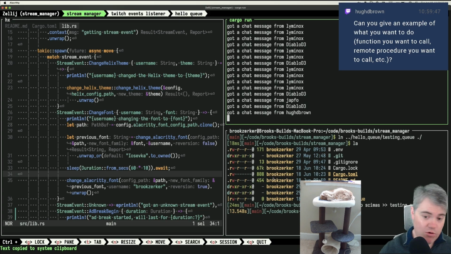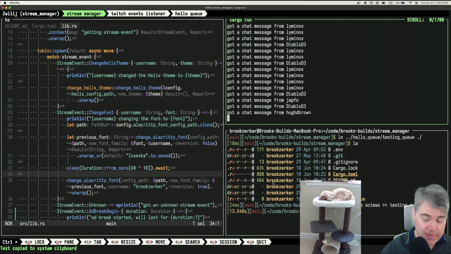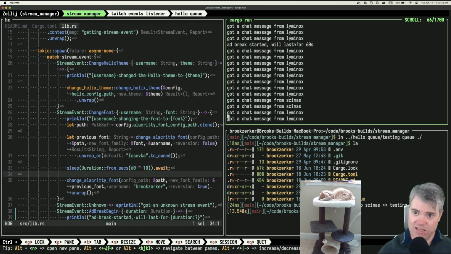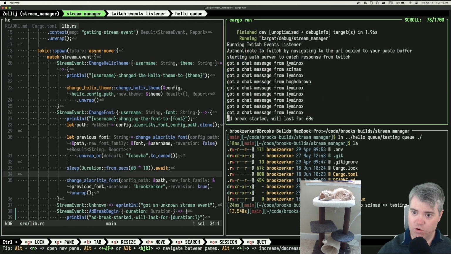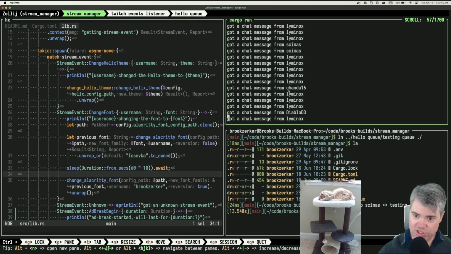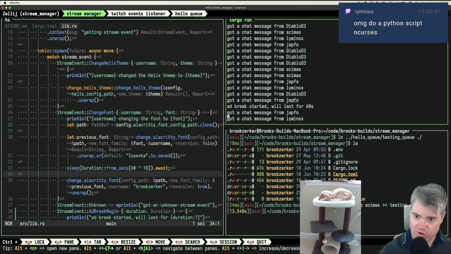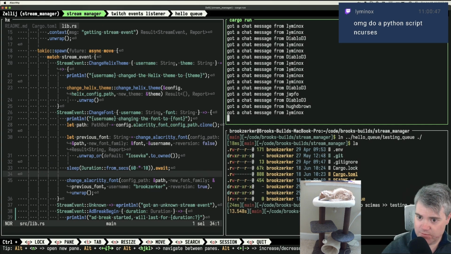And what would be great is if I could also have it be a little app where I can hit spacebar or some other key and it would then go through. So I can say hello to, in order that we got it, Laminox, Skimmis, Hugh, Shandu, Diablo, Japfo, things like that. Skip everybody else because they've already said something.